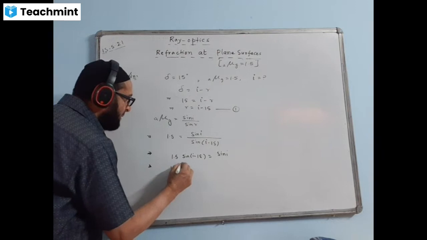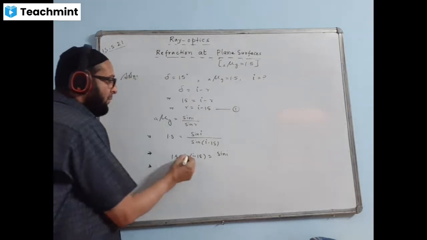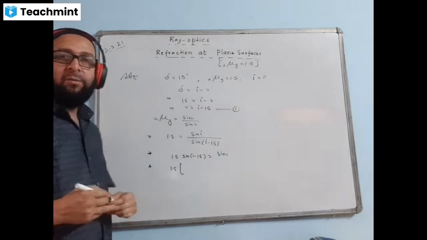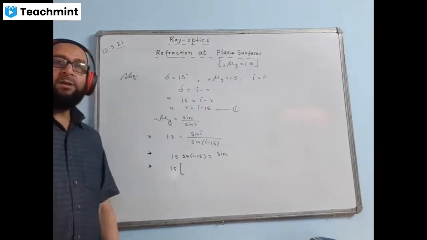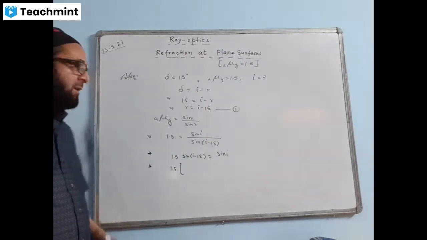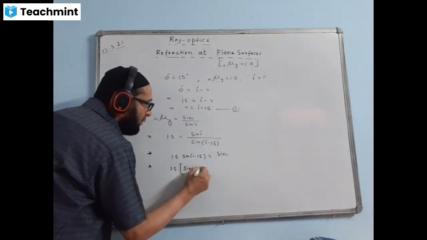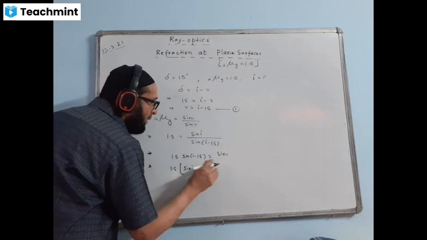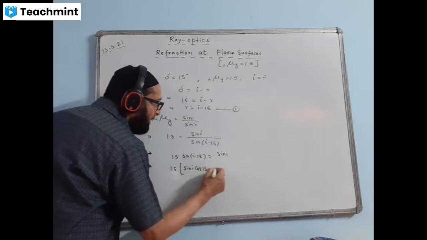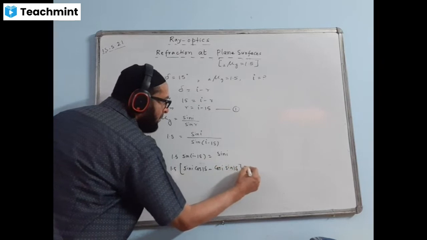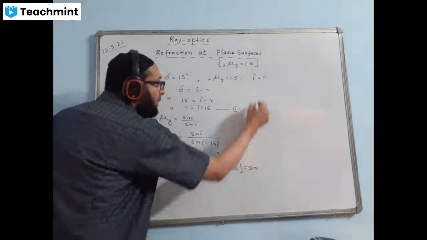1.5 I'll keep as it is, and now I'll use the formula of compound angle. You know, sin A minus B formula. What is the formula of sin A minus B? The formula is sin A cos B minus cos A sin B. So I'll have to use that formula. This will become sin I cos 15 minus cos I sin 15 equal to sin I.